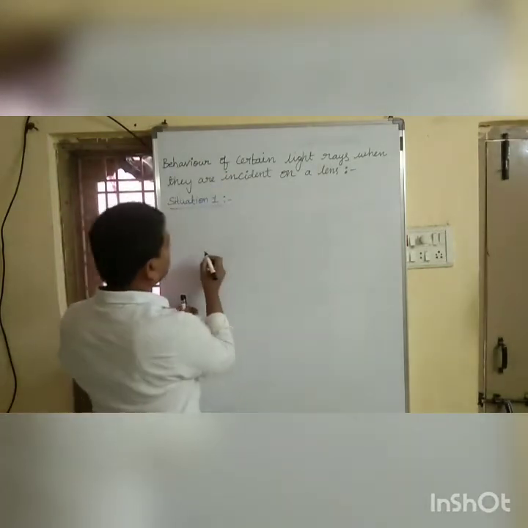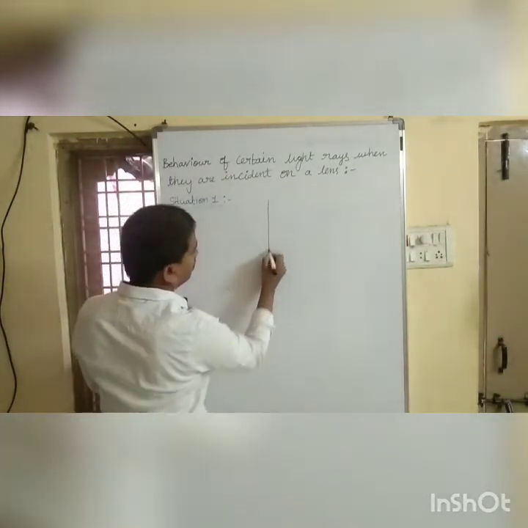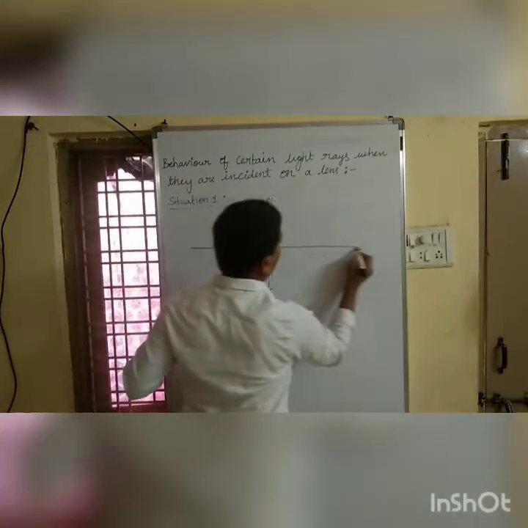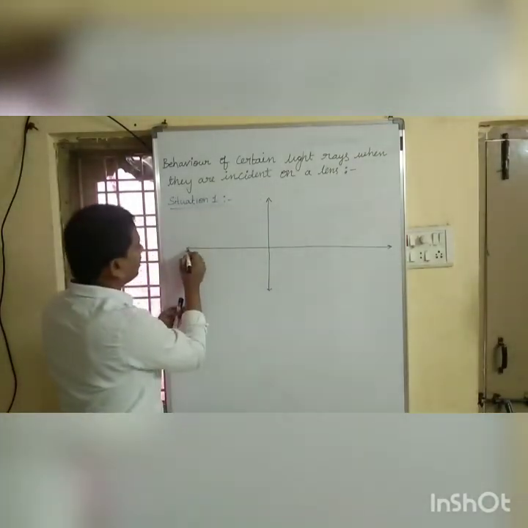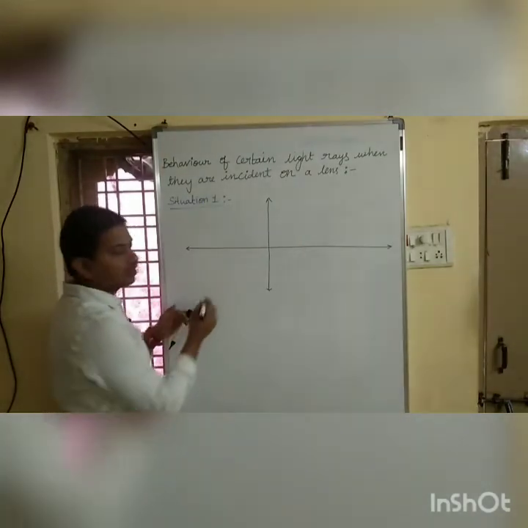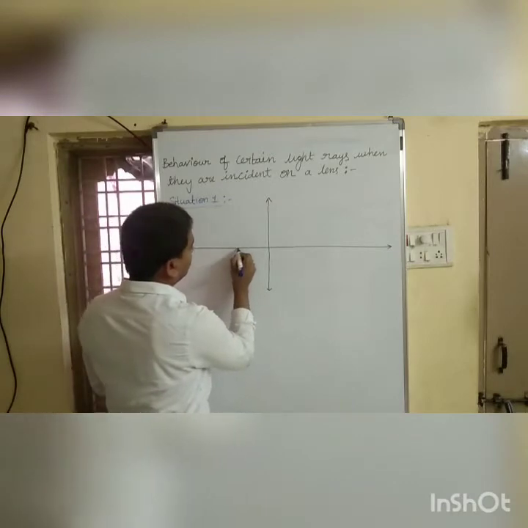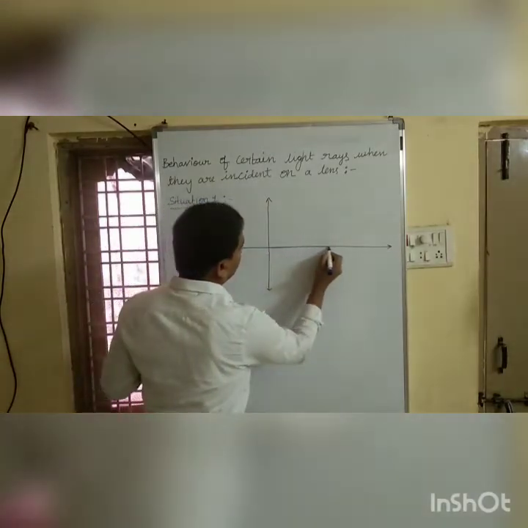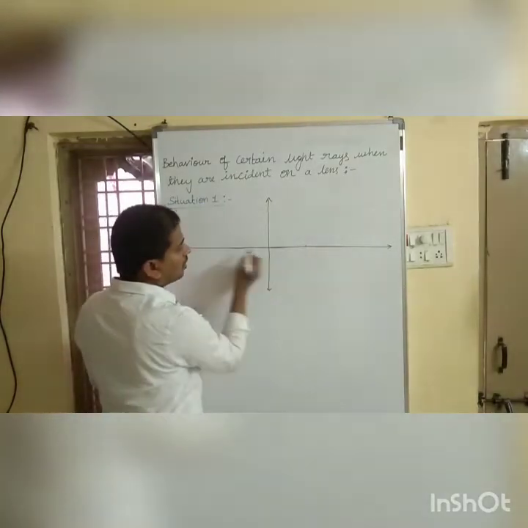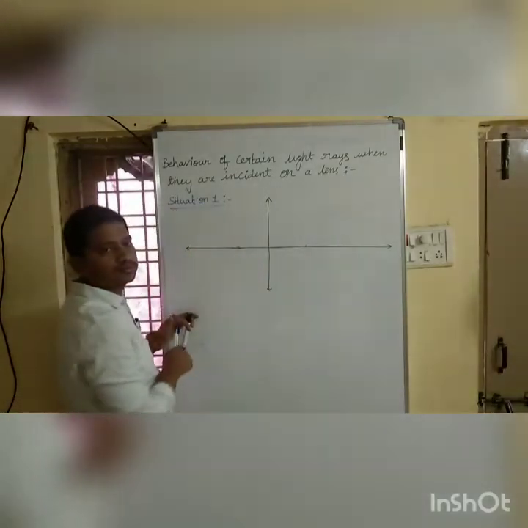Ray passing along the principal axis. See, this is the ray of light which is passing along the principal axis.